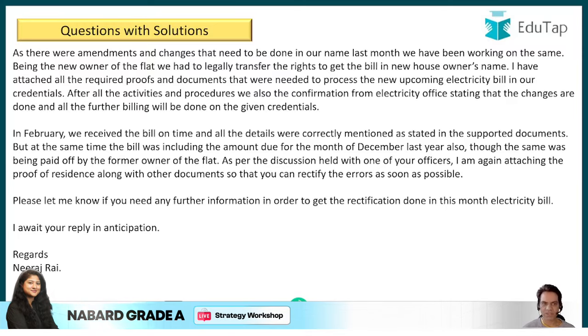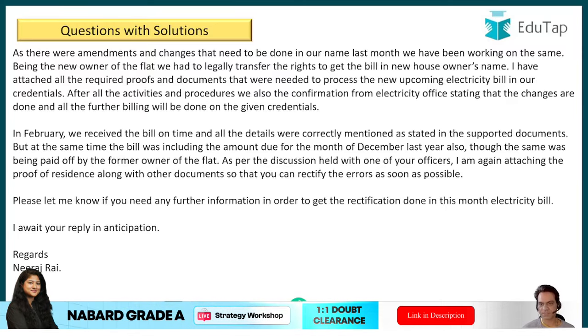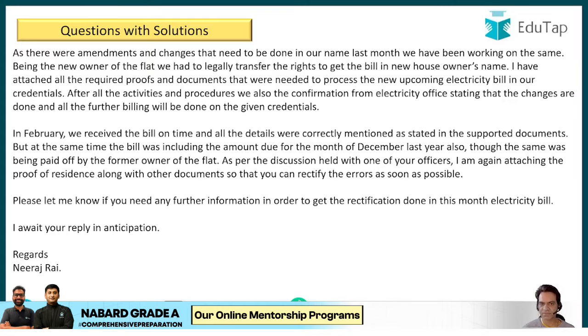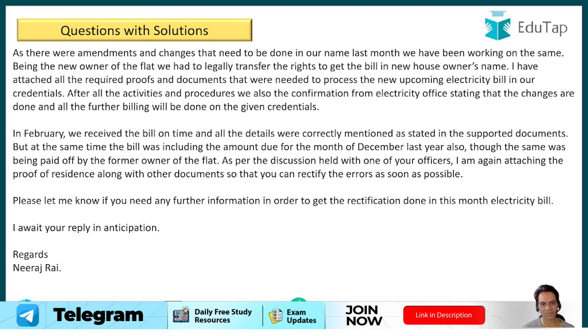I have attached all the required proofs and documents that were needed to process the new upcoming electricity bill in our credentials. After all the activities and procedures, we also had the confirmation from the electricity office stating that the changes are done and all the further billings will be done on the given credentials. In February, we received the bill on time and all the details were correctly mentioned as stated in your supported documents. But at the same time, the bill was including the amount due for the month of December last year also.